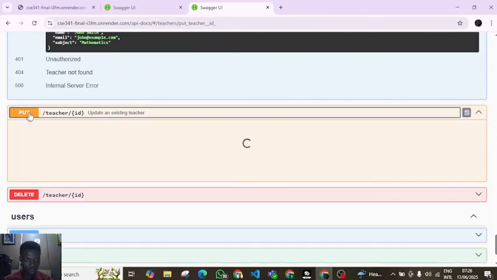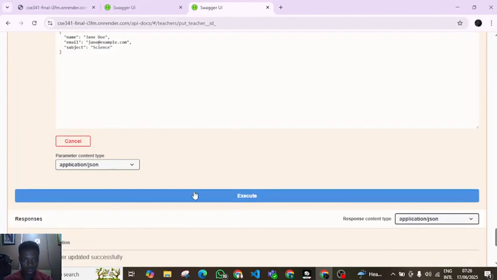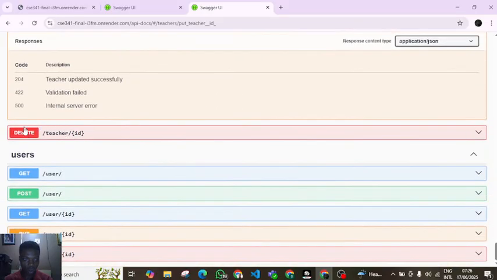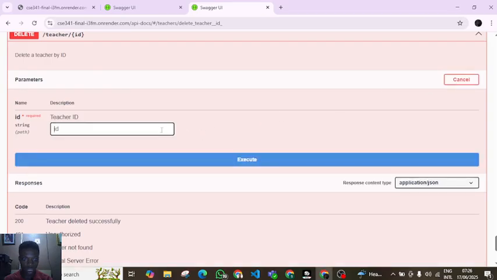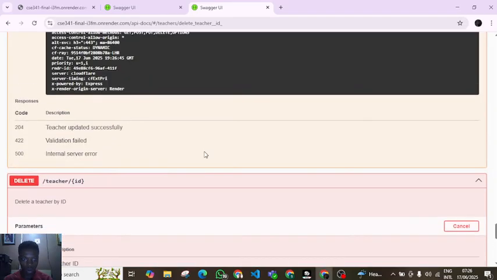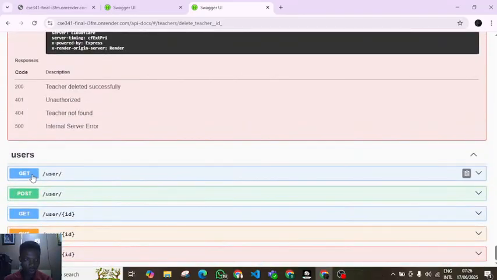I'll be faster. Now for the put, try it out. Put the ID and execute. You see it worked perfectly well. And then for the delete, try it out. Put the ID and execute. See, this worked perfectly well. This worked. Now I'm going to do for the next one for users.